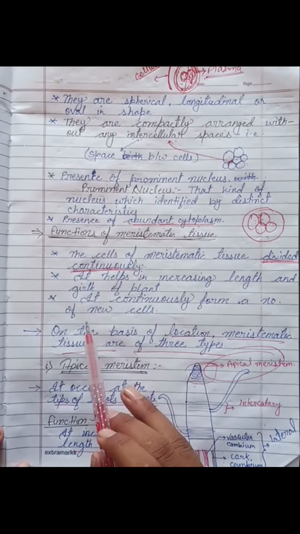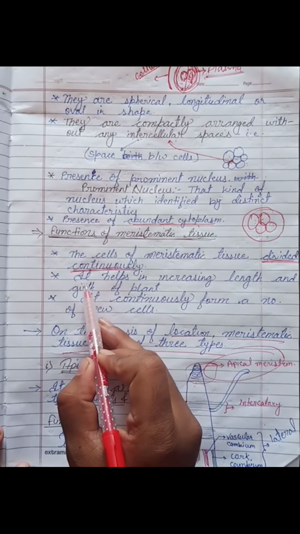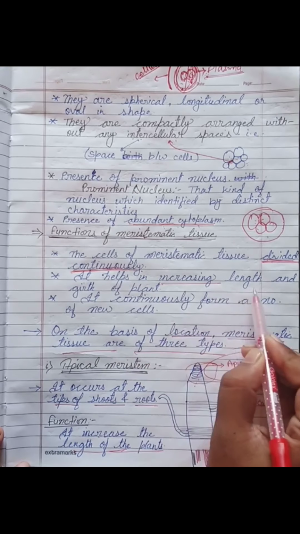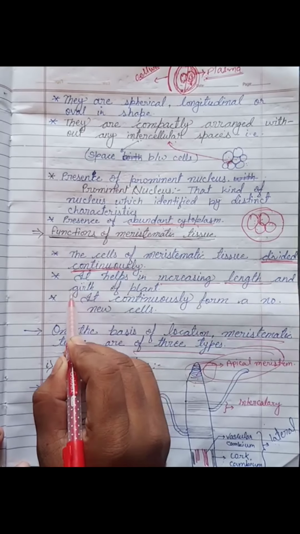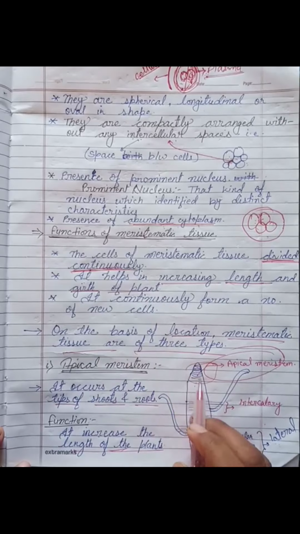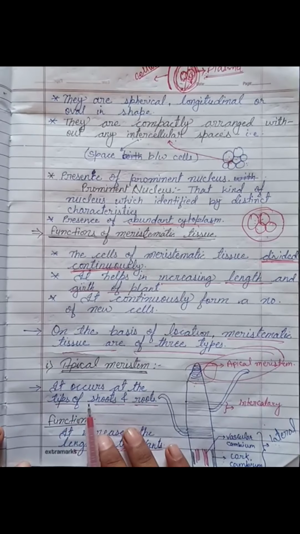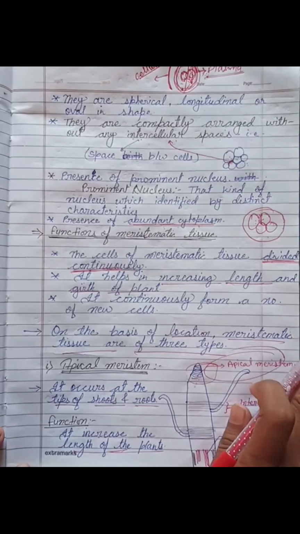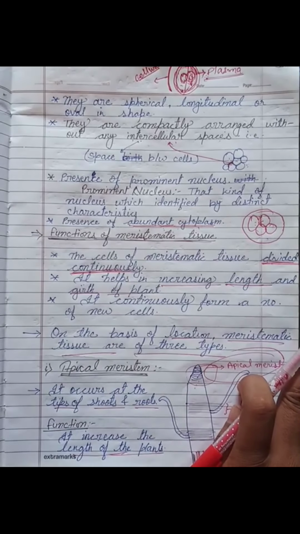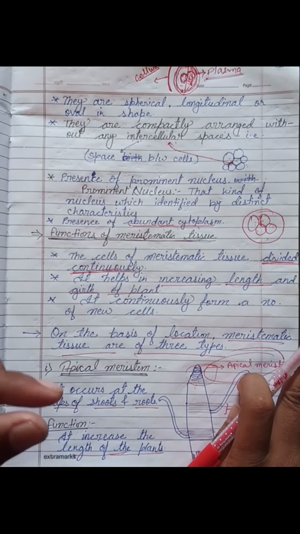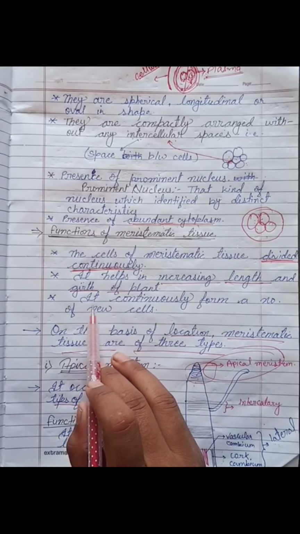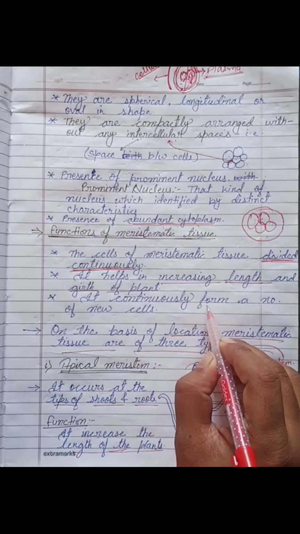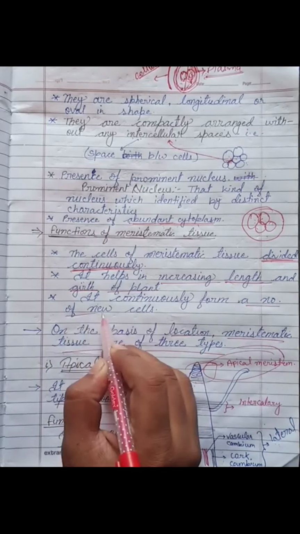In the next function, we will see that it helps in increasing the length and girth or width of the plant. Why does it increase the length? I told you and showed you an example of how the meristematic tissue helps in increasing length. In the next function, it continuously forms a number of new cells.